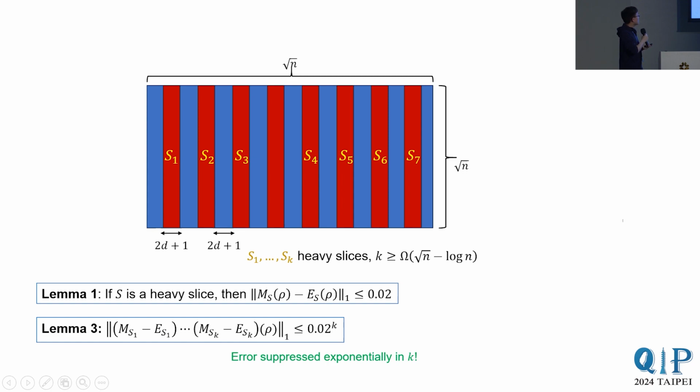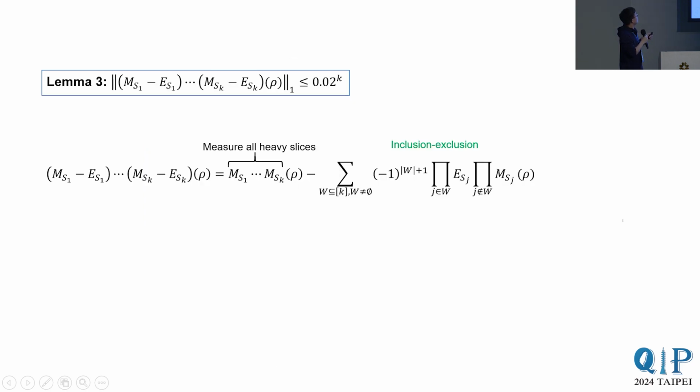It turns out that if you compose lemma 1 differently like this, the error gets suppressed exponentially in the number of heavy slices in K. So now this is an interesting expression to look at. Expanding the product on the left-hand side, we get a term corresponding to measuring all heavy slices and the sum of terms with alternating signs. So this is what we mean by inclusion-exclusion. Each term in the sum traces out some heavy slices and measures the other ones.